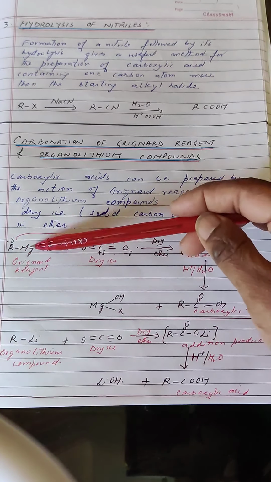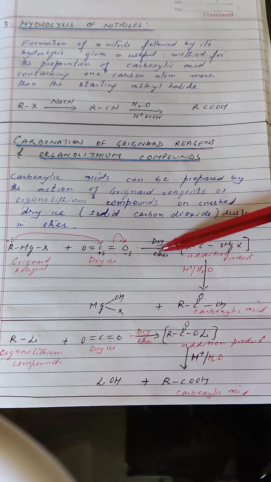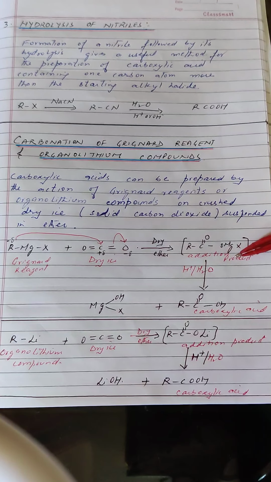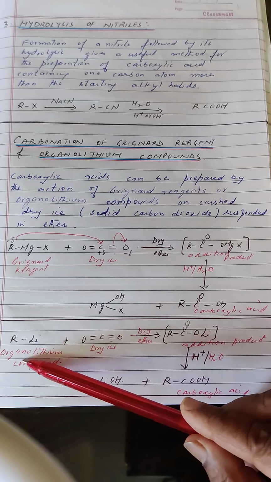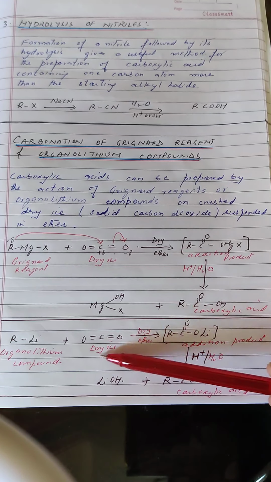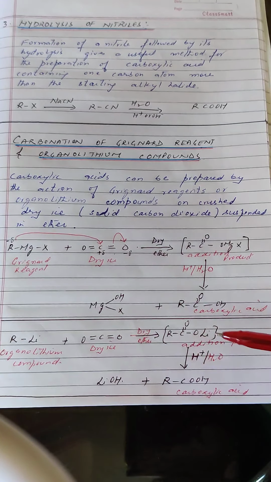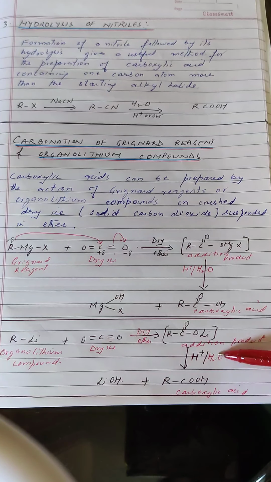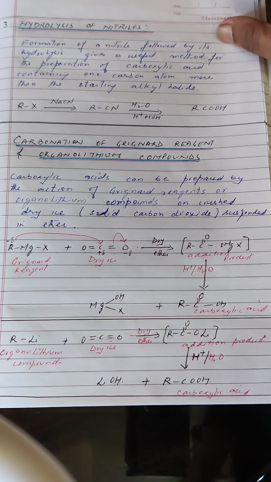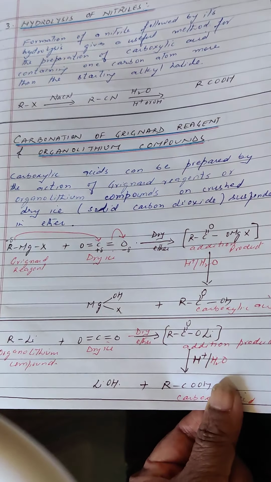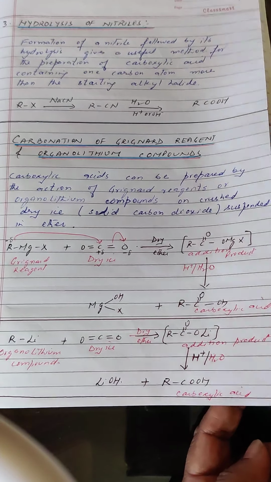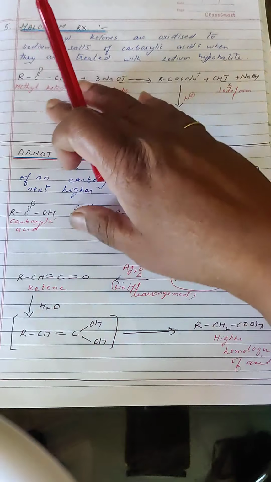So here Grignard reagent is reacting with dry ice in presence of dry ether, resulting in the formation of an addition product, which on acidic hydrolysis gives us carboxylic acid. Similarly, in this reaction you can see that organolithium compounds on treatment with dry ice in presence of dry ether give us an addition product just like Grignard reagent, which on hydrolysis gives us the carboxylic acid. So this is how we can get carboxylic acids from the carbonation of Grignard reagent or organolithium compounds.